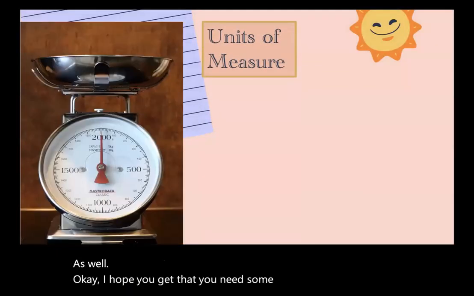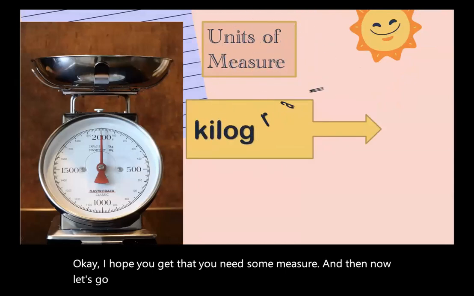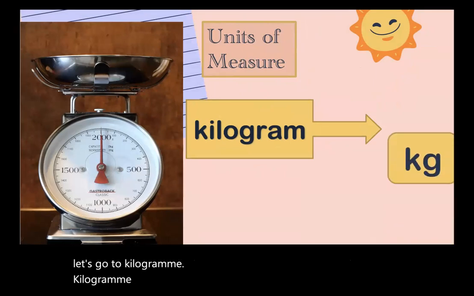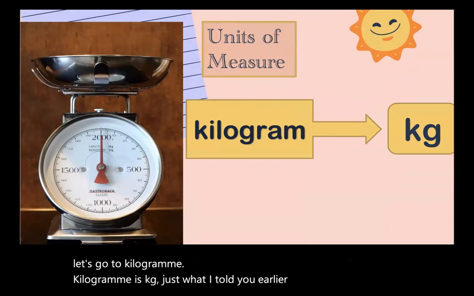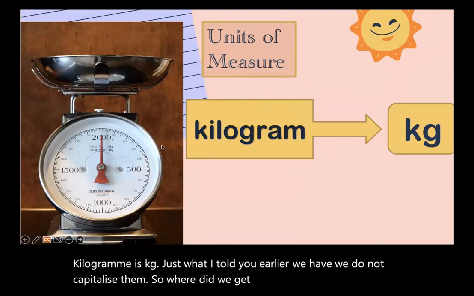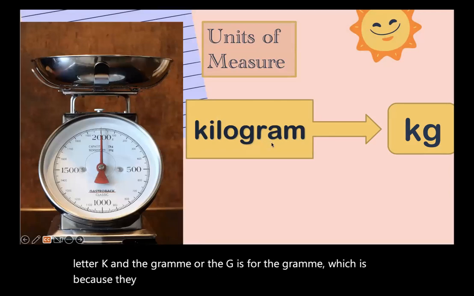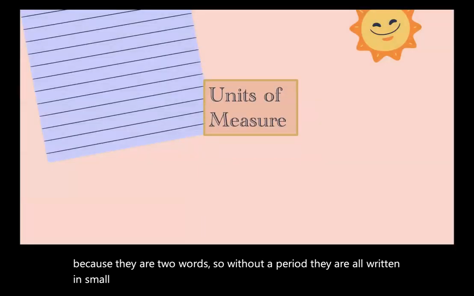Units of measure. And then now let's go to kilogram. Kilogram is kg. Just what I told you earlier, we do not capitalize them. So where did we get that kg? We have the initial letter K, and the G is for the gram, because they are two words. So without a period, they are all written in small letters.